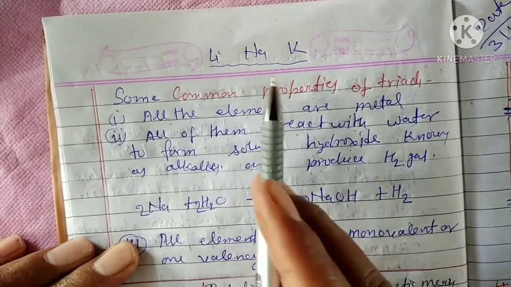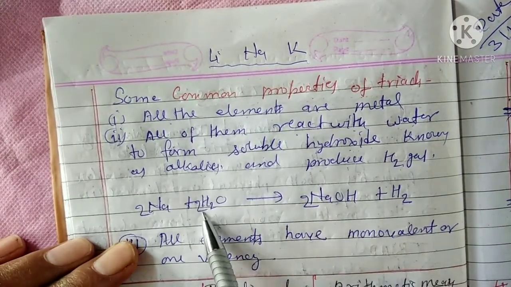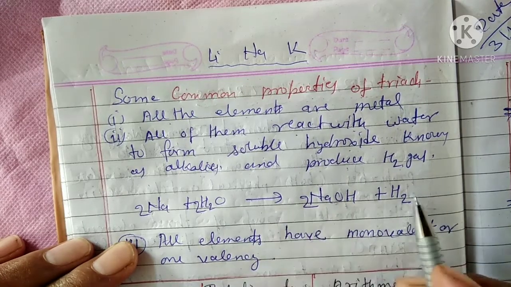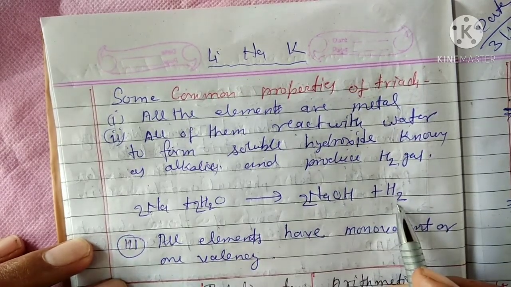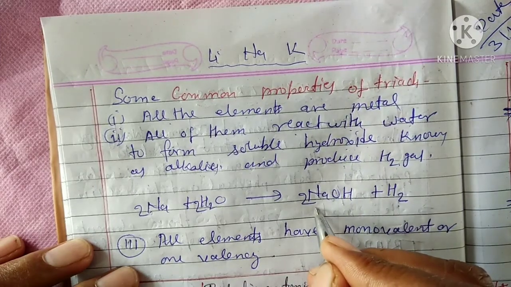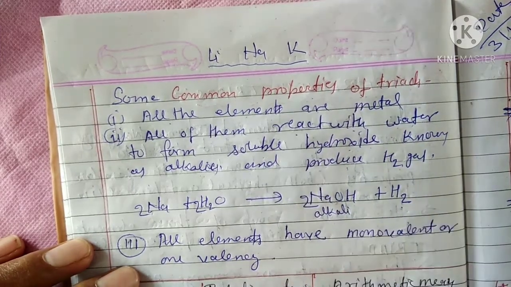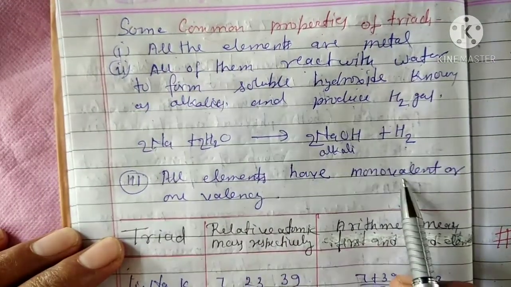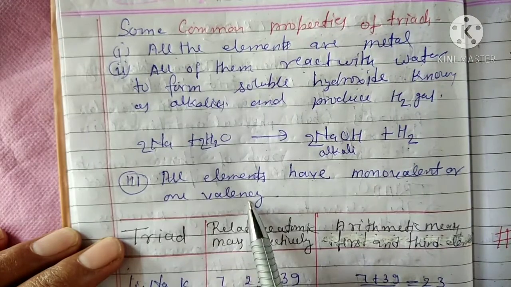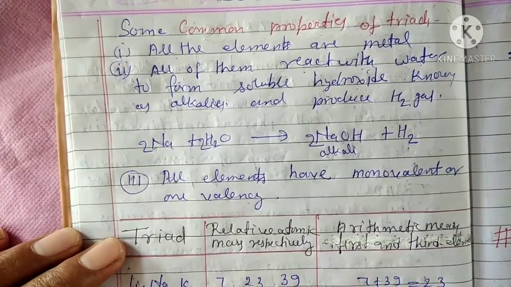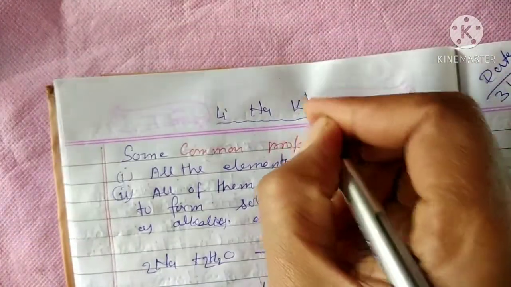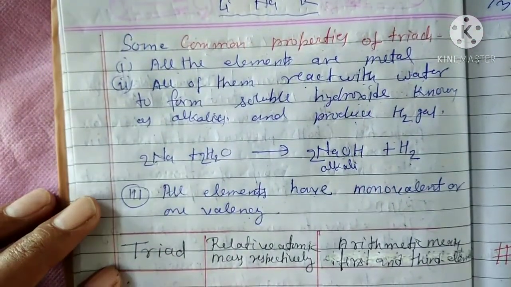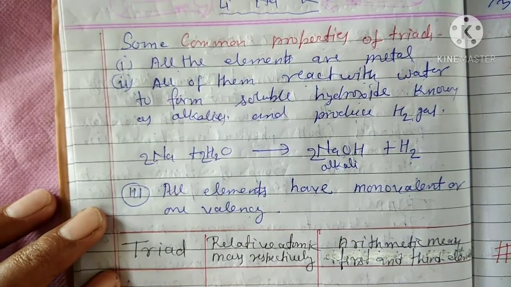For example, sodium metal reacts with water to form an alkali, sodium hydroxide, and produces hydrogen gas. And the third common property is that all the elements have monovalency, that means their valency is 1. So all the elements have a plus 1 charge, so these are known as monovalent elements.